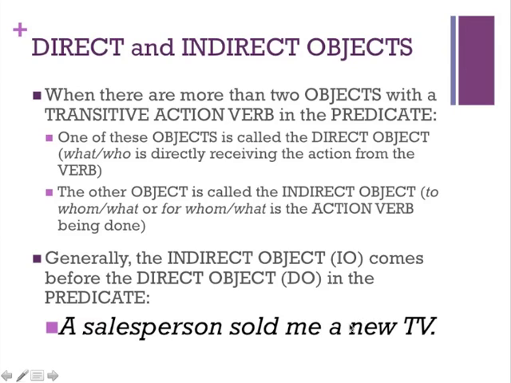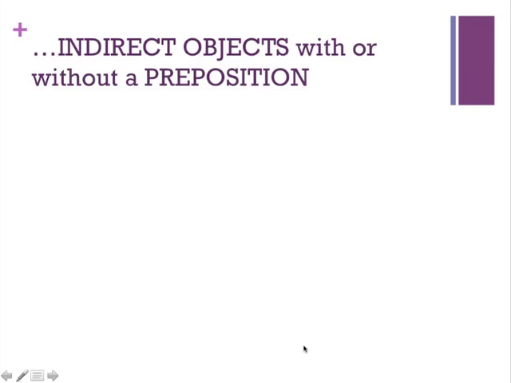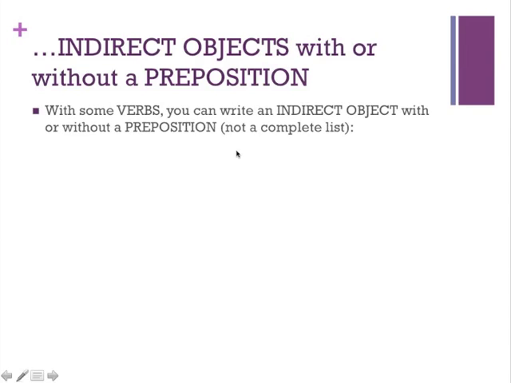Now, of course, this is not always true. So we're talking about in general. We especially have to keep in mind what happens when we have indirect objects, whether they use a preposition or not. So, for example, there are some verbs that can use prepositions, or rather indirect objects that can use prepositions. Now, this is not a complete list. Certainly there are longer lists of ideas.